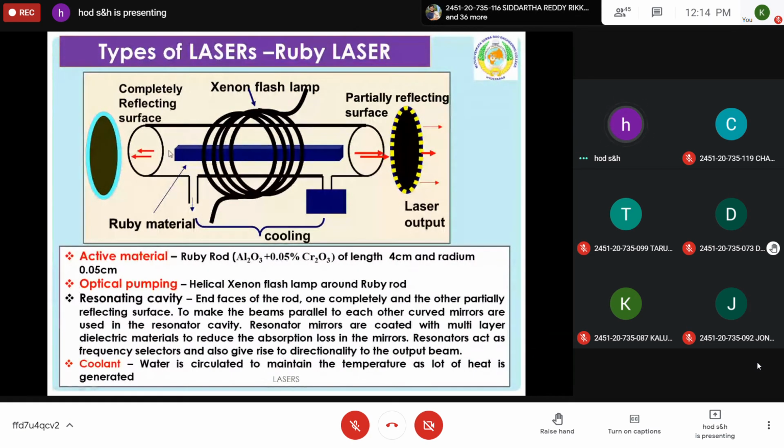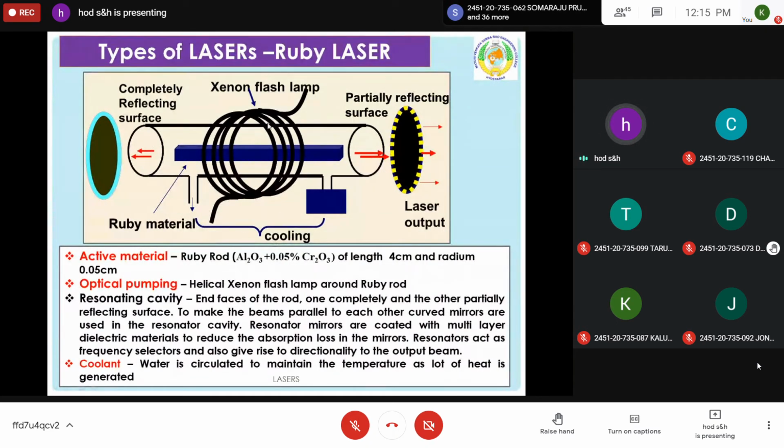So for this, it is surrounded by a helical xenon flash lamp, which is connected to the power source. By applying this power, a flash of light will be focused on the ruby crystal. So it is surrounded by this xenon flash tube. And a cooling arrangement is also there.